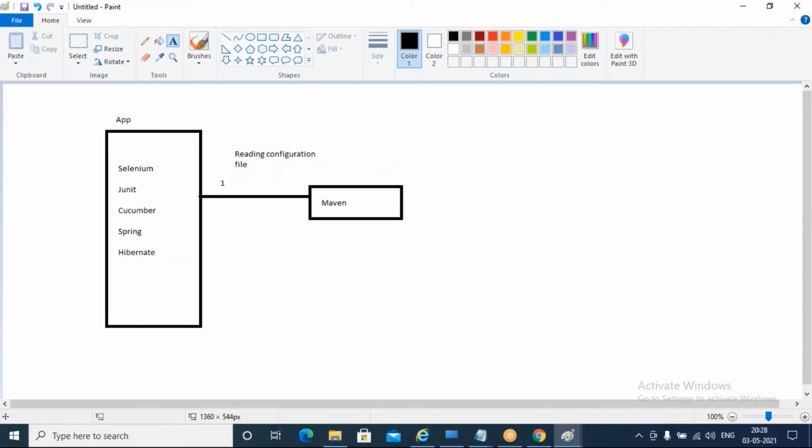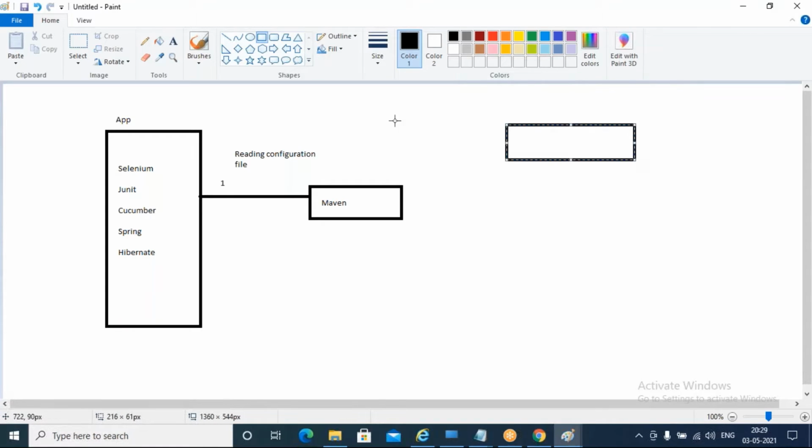Okay, it will read the configuration file. It will get to know the dependencies, what dependencies my project requires. Then it will go and check in the local computer, our local repository first.